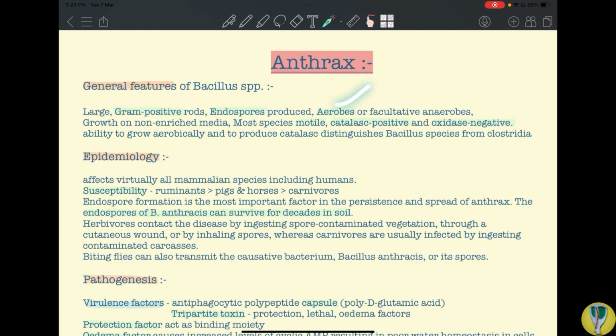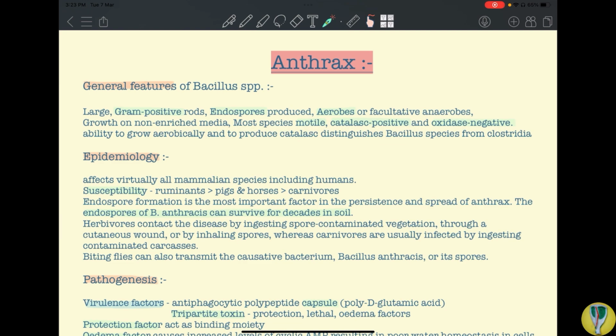Okay, so the main important points to remember are they are gram-positive rods capable of forming endospores. They are aerobes, motile, catalase positive and oxidase negative. And to distinguish between Bacillus and Clostridium, you have to look at the ability to grow aerobically and catalase positive. Okay, then let us come to epidemiology.